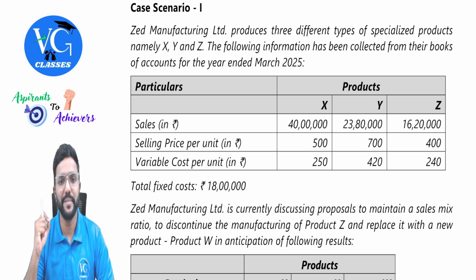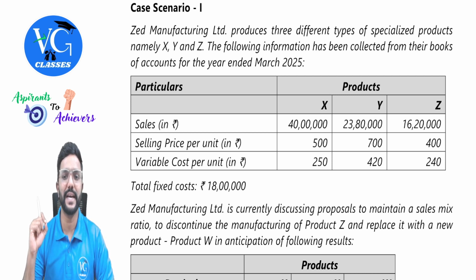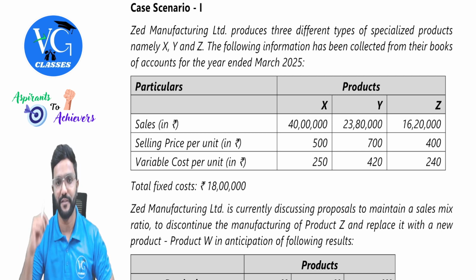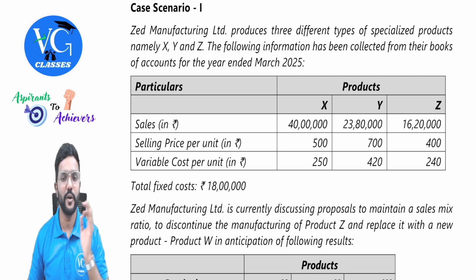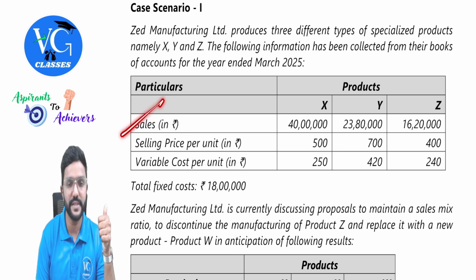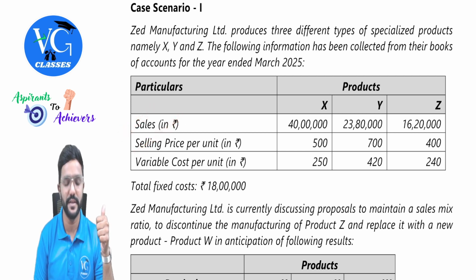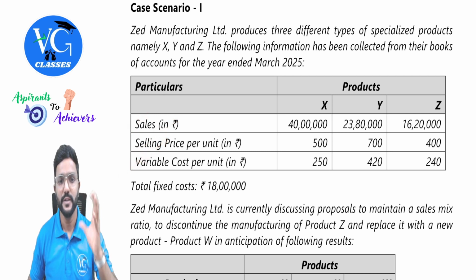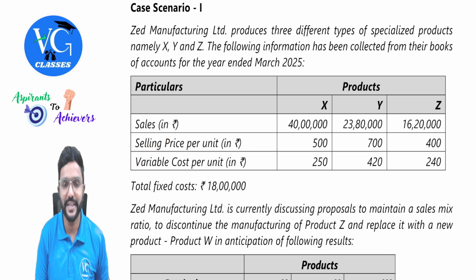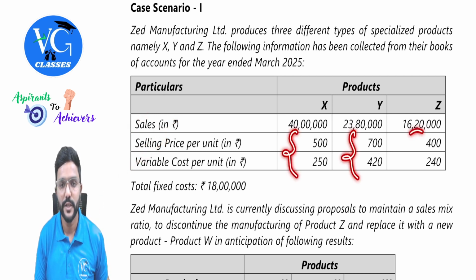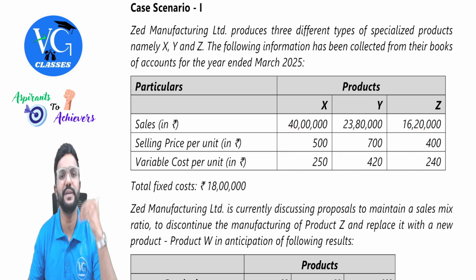Z Manufacturing Limited produces 3 different types of specialized products, namely X, Y, and Z. The following information has been collected from their books of accounts for the year ended March 2025. For all the 3 products, sales in rupees is given, selling price per unit is given, variable cost per unit is given. So from this information, can we calculate the contribution per unit? Yes. If you just deduct variable cost per unit from selling price per unit, you will get contribution per unit.